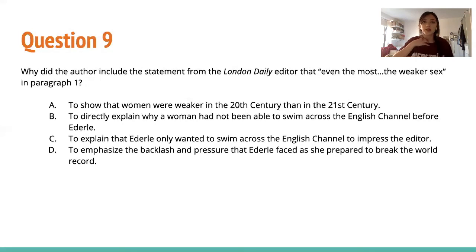Choice C, to explain that Ederle only wanted to swim across the English Channel to impress the editor. Ederle never addressed the editor. The quote was just used as background of people's attitudes at the time. Choice D, to emphasize the backlash and pressure that Ederle faced as she prepared to break the world record. As I said, this is the background information, what people were saying at the time. People didn't believe she could do it. It shows that she had a lot of pressure behind her to represent all women in succeeding to break the world record. So this choice is why the statement was included.